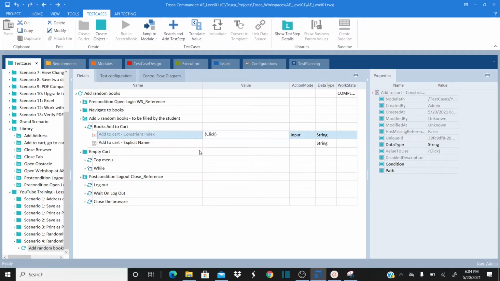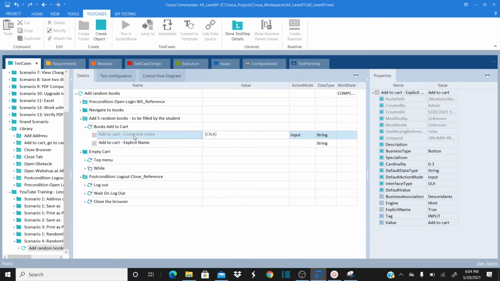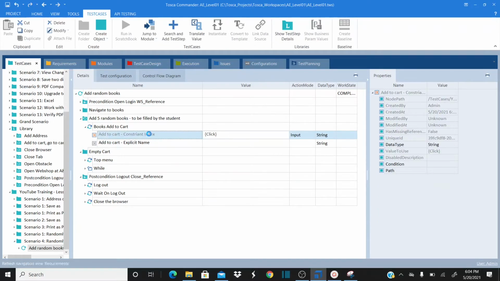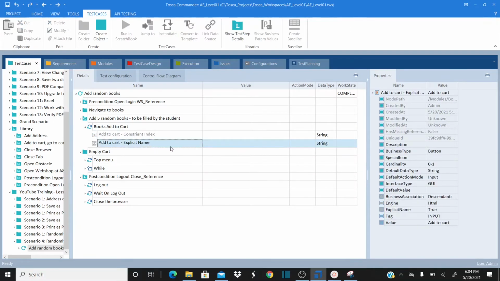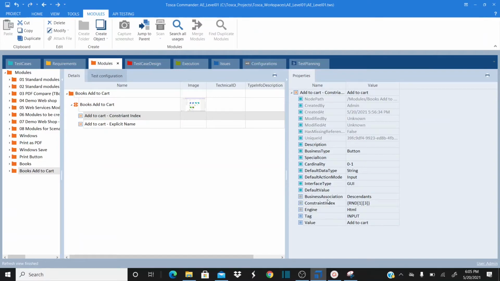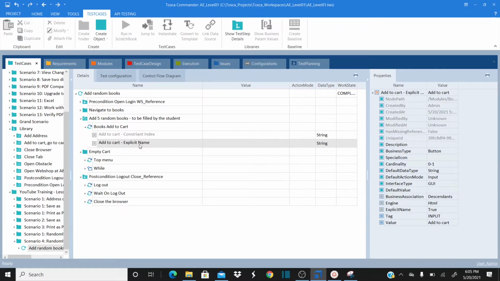What is our second method? Our second method is, I don't want to use this control. Now I want to use this test step. For that I'm going to delete this one. Now I want to use this. How should I use this? Because this control is enabled with your explicit name, I can rename the test step here. So let me rename this test step.